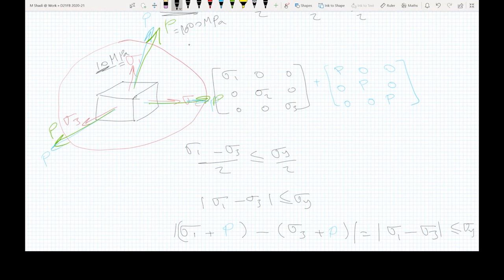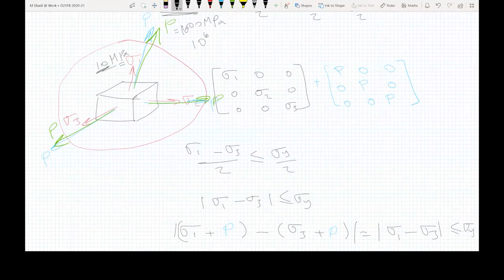Now think about increasing P to 10 or 1 million megapascal, or probably 1 trillion megapascal, or 1,000 gigapascal, for example. This would make absolutely no difference at all, and the material would still have not failed, according to Tresca. Now, do you think this is a realistic behavior?